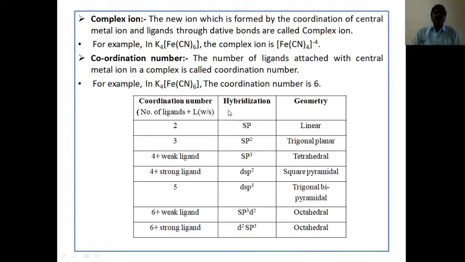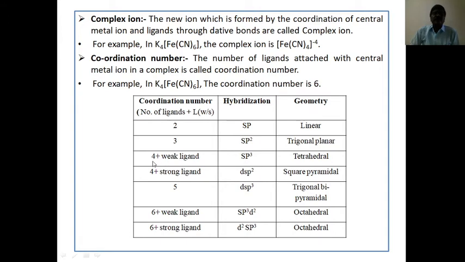Now, the following table gives coordination number, hybridization, and geometry. It is easy to express the hybridization and shape of the complex based on coordination number. If coordination number is 2, that is sp hybridization, linear shape. If coordination number is 3, that is sp2 hybridization, trigonal planar.